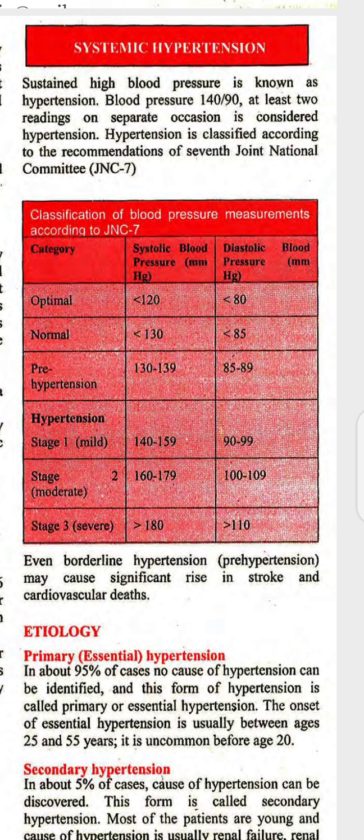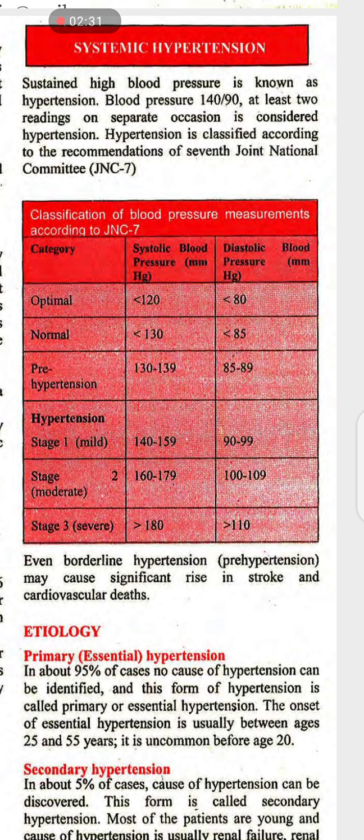Hypertension has three stages: mild, moderate, and severe. Mild, stage 1, is 140 to 149 systolic and 90 to 99 diastolic. Moderate, stage 2, is 160 to 179 systolic and 100 to 109 diastolic. Stage 3, severe, is more than 180 systolic and more than 110 diastolic. Those are the different stages of hypertension.